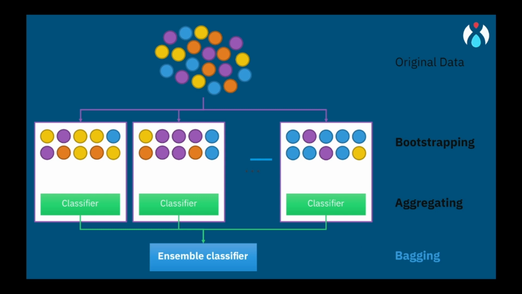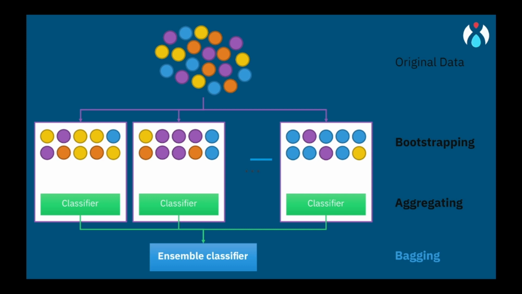So, to understand bagging, let's imagine you want to make an important decision, like whether to go for a picnic or not. You ask a group of friends for their opinions. Now, each friend has their own perspective and might make mistakes or be biased in their judgment. But if you take a majority vote or average their opinions, you're likely to get a more reliable and accurate decision. In bagging, we follow a similar approach.